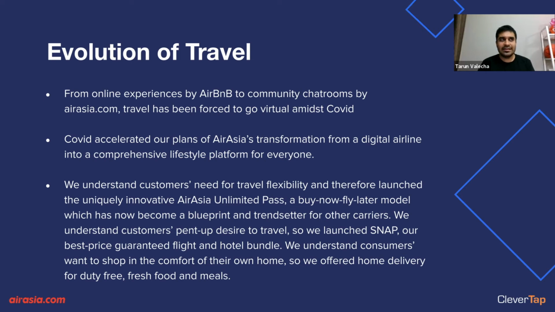And these were really some things which have been in motion, but these got accelerated as well as connected to those specific user needs which came during lockdown. Another thing which came during lockdown was that, as we realized that of course travel is significantly impacted, we launched certain verticals which are getting a lot of demand from the customer side, which is our own food delivery, fresh food delivery, and duty free home delivery. And these verticals have got that renewed focus into building the daily use case for our app as well, and transforming AirAsia from a travel based platform to a super app.